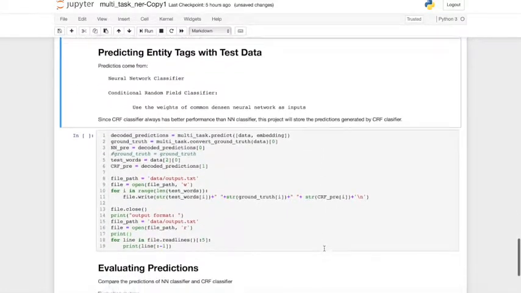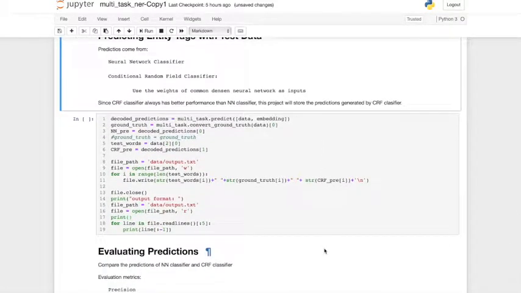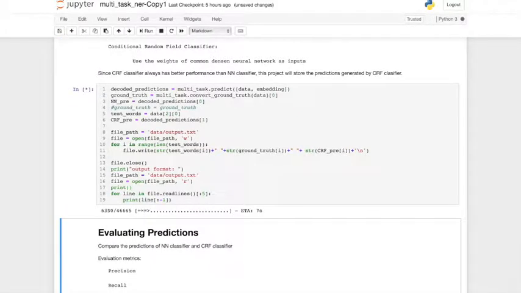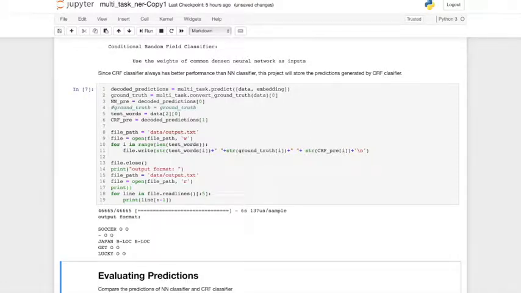This prediction block predicts the named entities for test words. It uses the neural network and the conditional random field classifier to generate predictions, and the predictions will be saved in the output file. The format of the output file is a tuple that includes the word, the target tag, and the predicted tag.